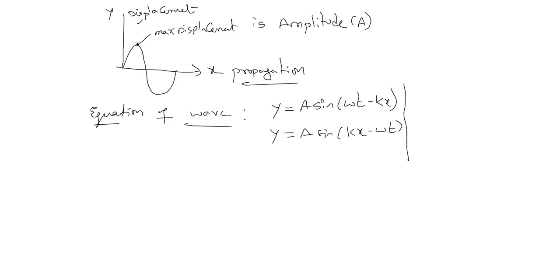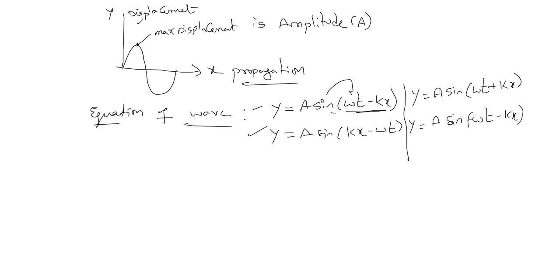Another way, y equals a sine(omega t plus kx), or y equals a sine(kx plus omega t). Now see the difference between these. Whatever we have inside the sine, the angle, we call it phase. Phase is noted with the letter phi. Okay. Now you can note.